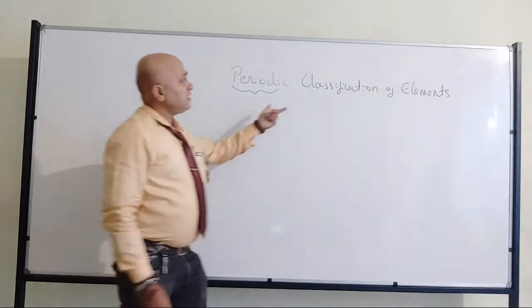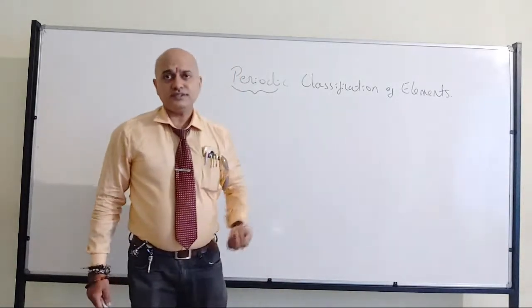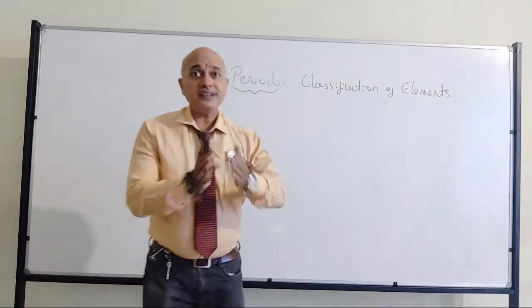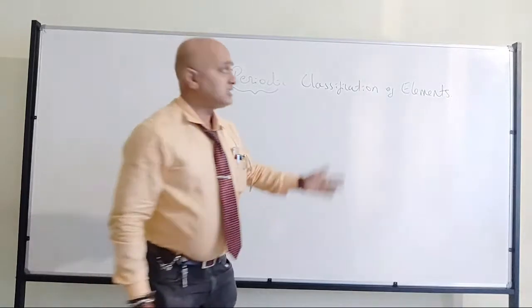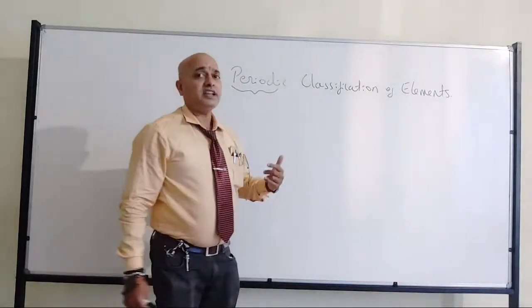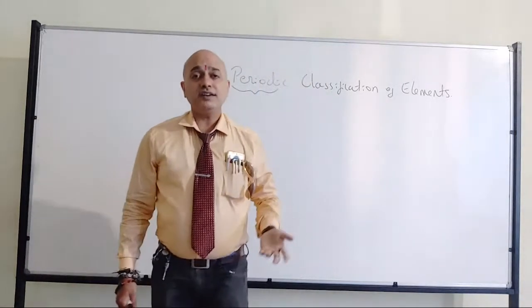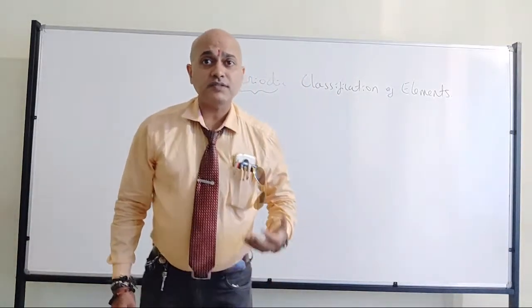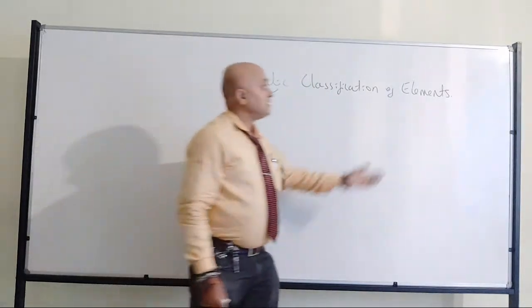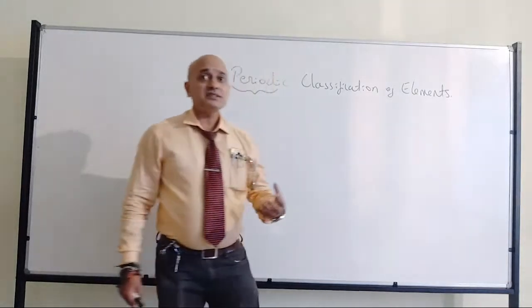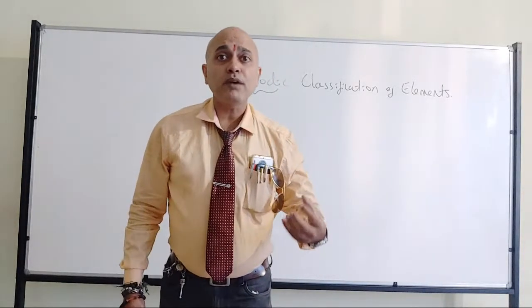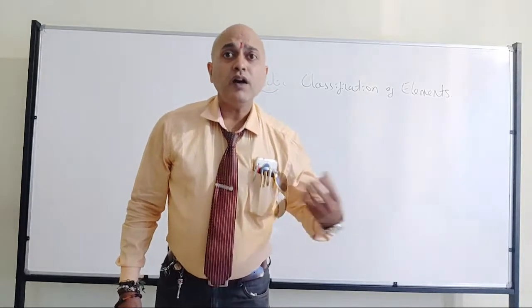Right? So periodic classification, all of us know, is where we are going to categorize things. So that's where we have the classification. Now, elements, all of you have studied already in basic concepts of chemistry and in atomic structure. What do we mean by elements? Elements are nothing but the pure form of a molecule or an atom.